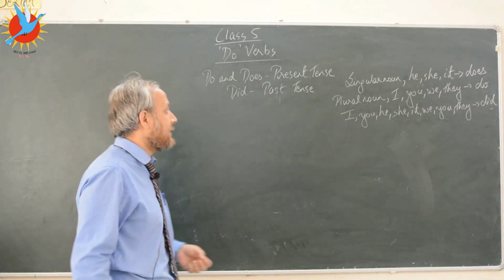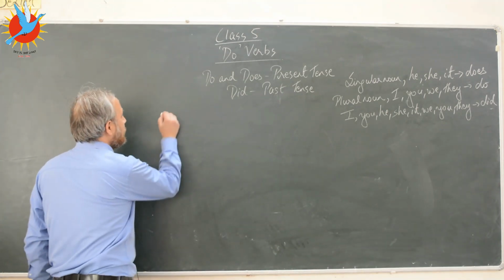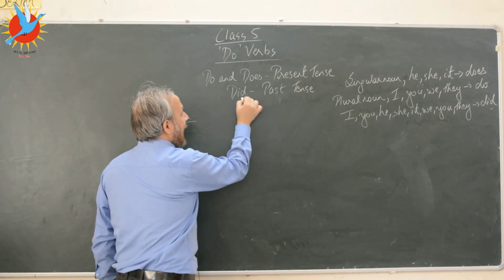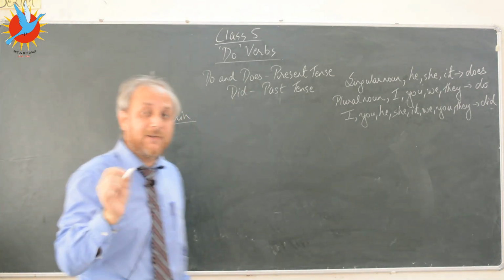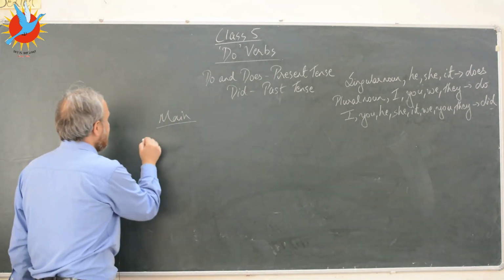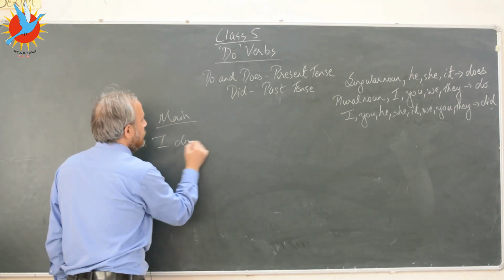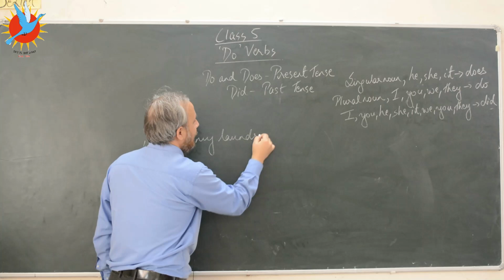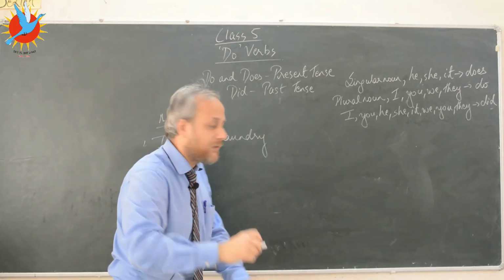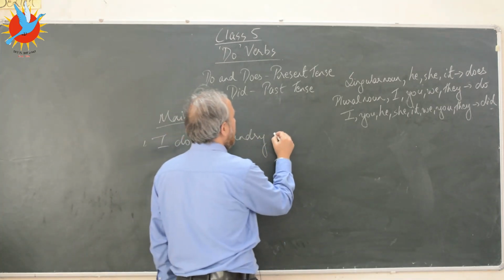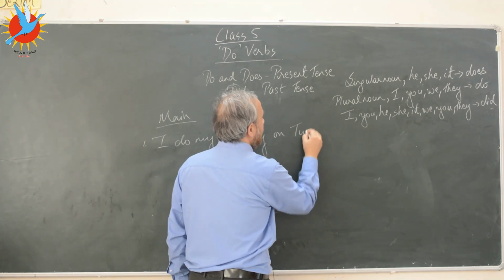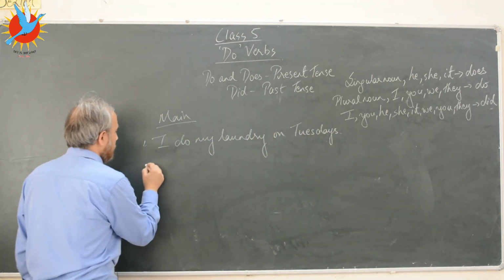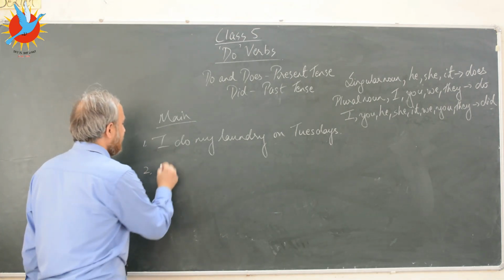Let's talk about that. First of all, I will use do, does and did as main verbs. So let's see how it works. Let's say, I do my laundry, which means washing clothes and all. I do my laundry on Tuesdays, full stop.